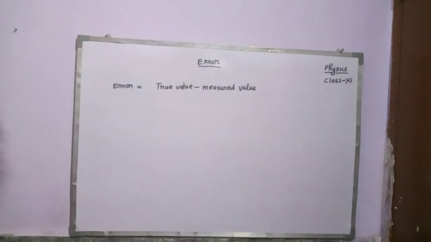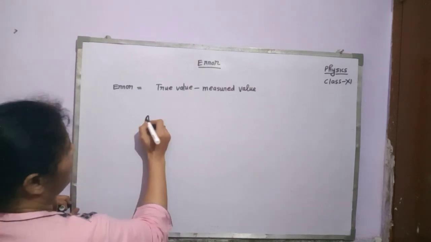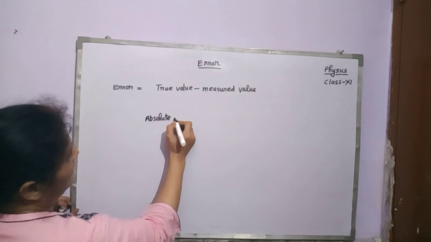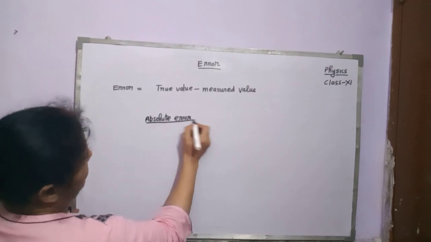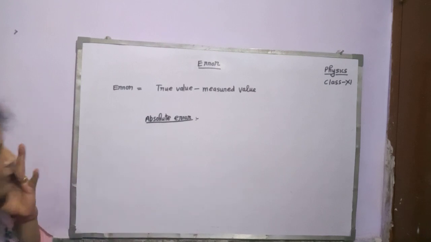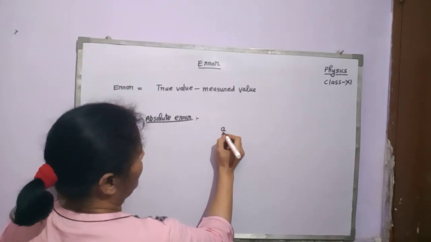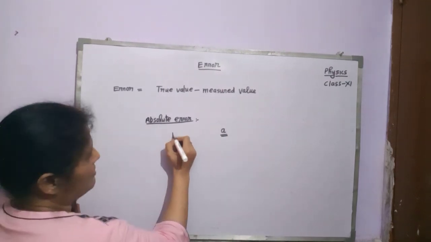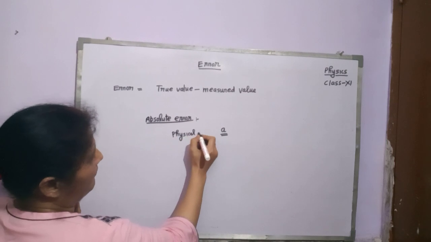First type of error is absolute error. Numericals on these errors come in the examination. Suppose there is a physical quantity A. I have denoted the physical quantity by A. This is your physical quantity.